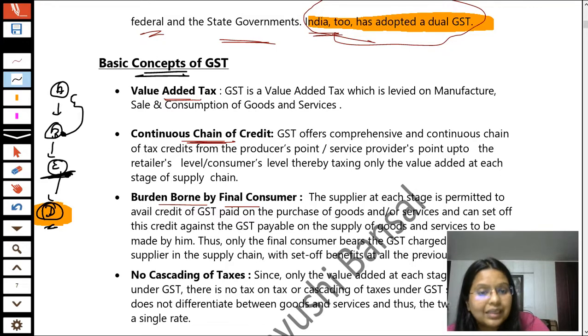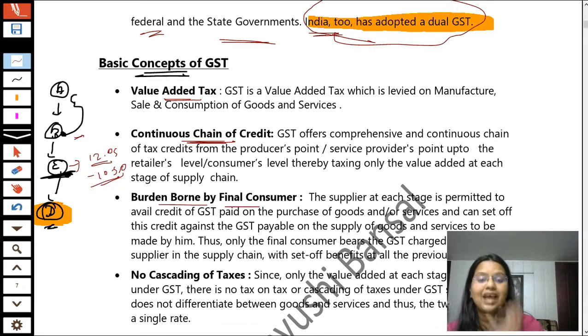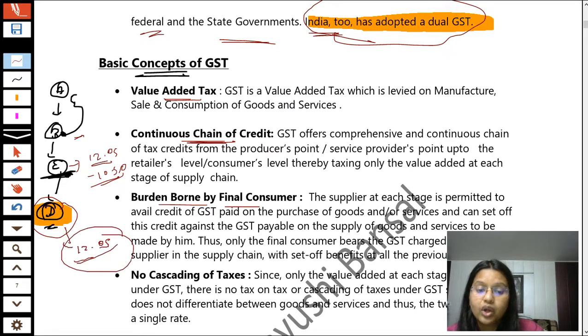The same thing has been done by Mr. C, that he collected 12.05 as GST from his customer, but he told the GST department that I have already paid rupees 10.50 as GST to Mr. B, so I am adjusting that part here. Now students, this Mr. D has paid the complete 12.05 to Mr. C, who is a retailer. But as he is the final consumer, he is not going to sell that product to anyone else.